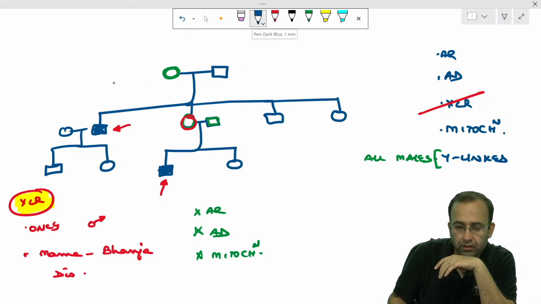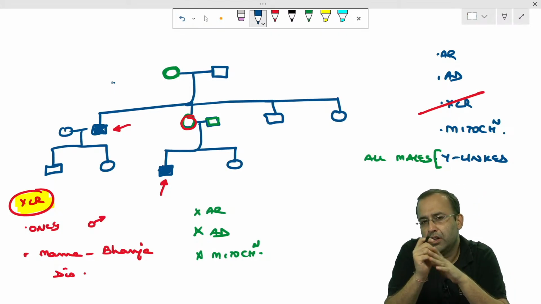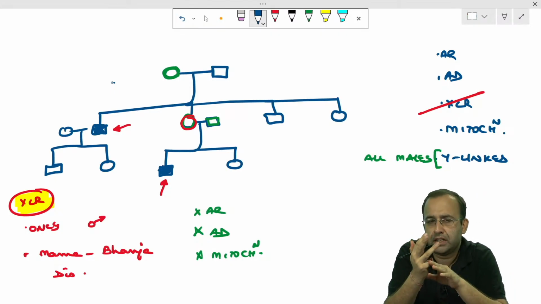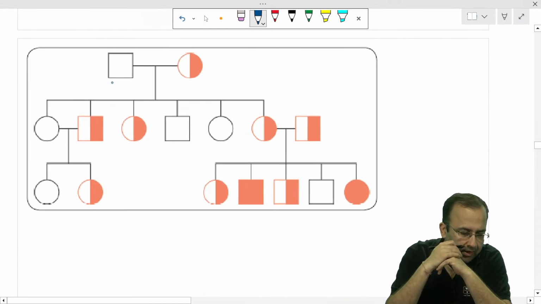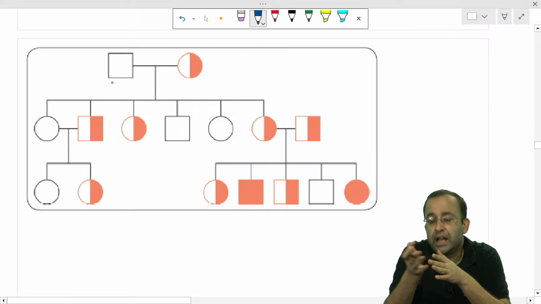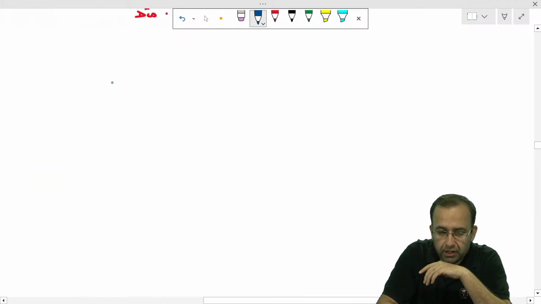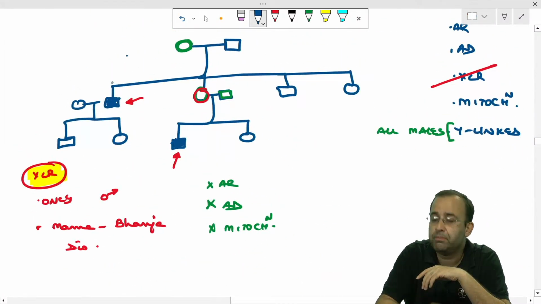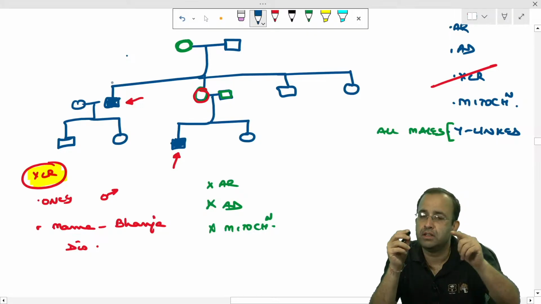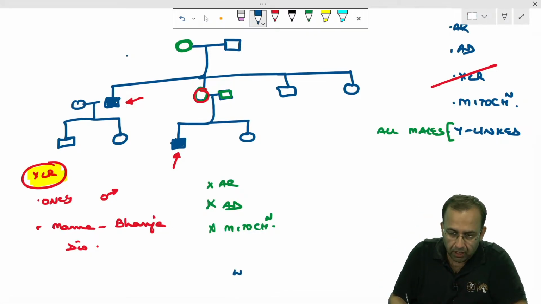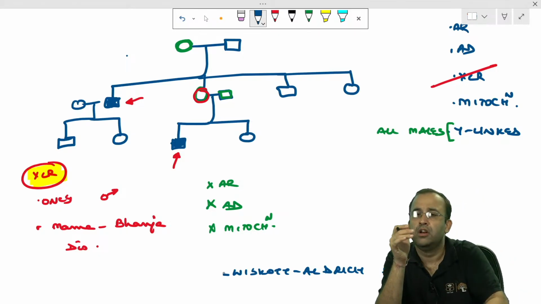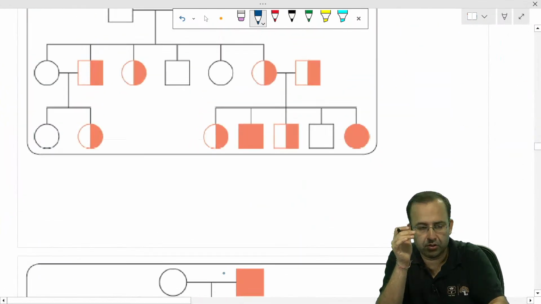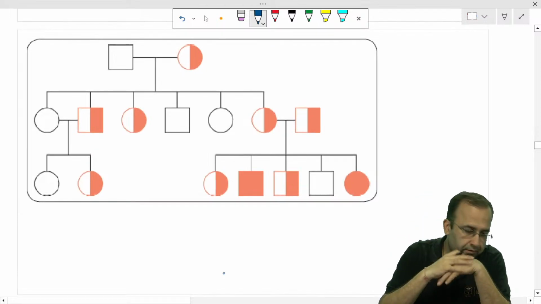Pedigree chart: this is the most tricky of all pedigree charts. These five you need to know: autosomal recessive, dominant, X-linked recessive, mitochondrial, Y-linked. You were given this pedigree chart in this NEET PG PYQ, and you were asked the disease associated with this. Four options were given. The answer to be marked was Wiskott-Aldrich syndrome. So the examiner can give you a pedigree chart and ask the disease associated. So you need to know the diseases associated with particular inheritances.